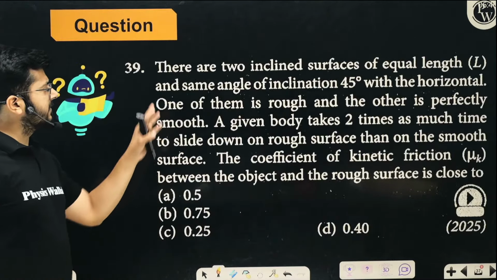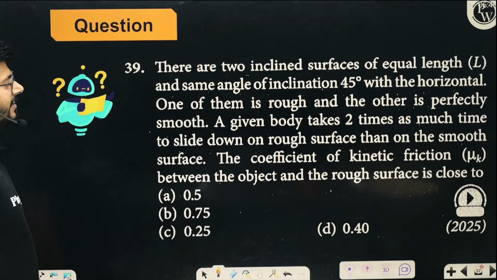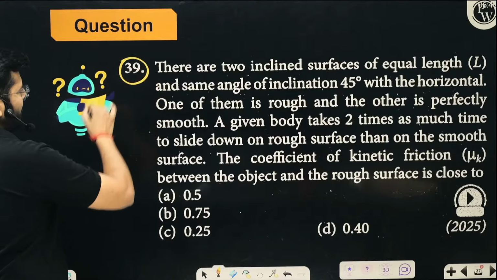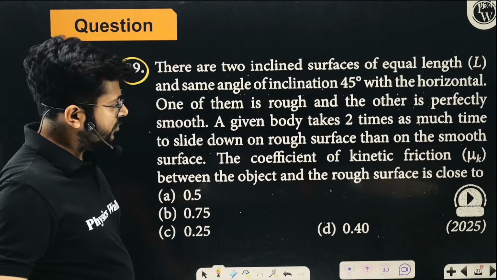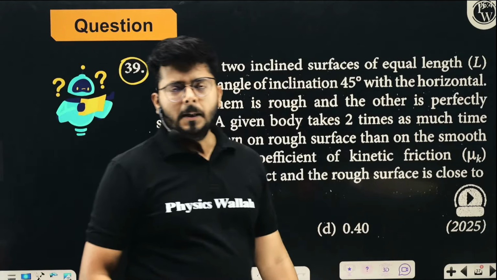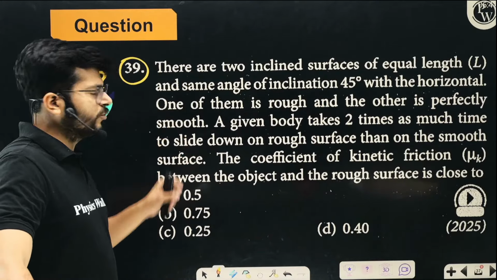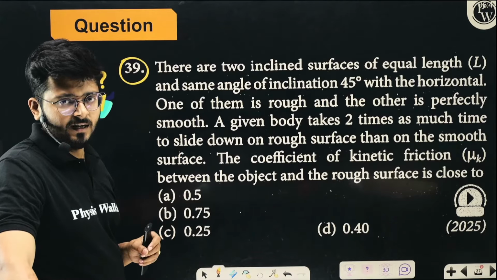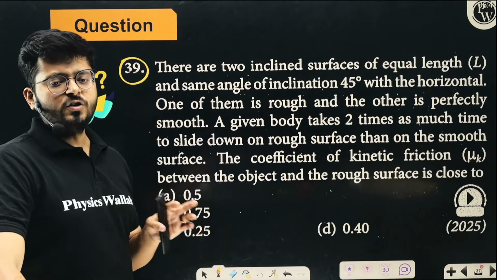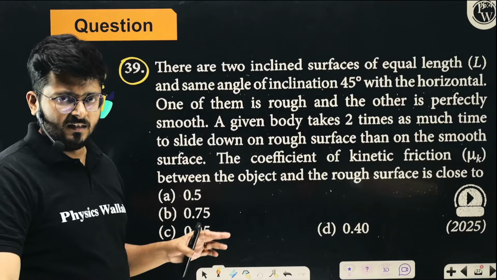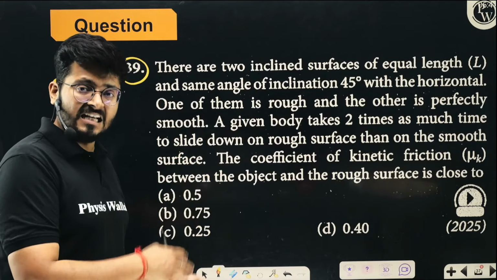The next question is this: there are two inclined surfaces of equal length L and the same angle of inclination, 45 degrees. I am placing this question over here for a specific reason. This question was asked in 2025, but if the kid had really good preparation, he would leave this question for the last. Look at the question and you'll understand why I'm telling you to keep these questions for last.